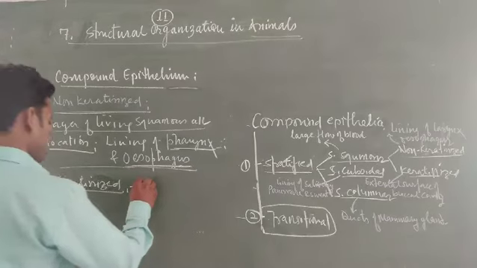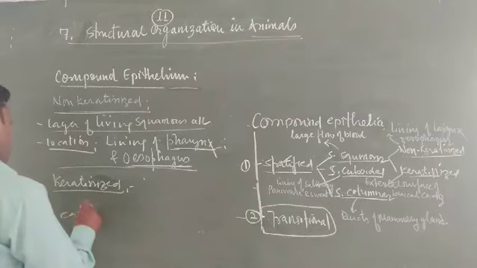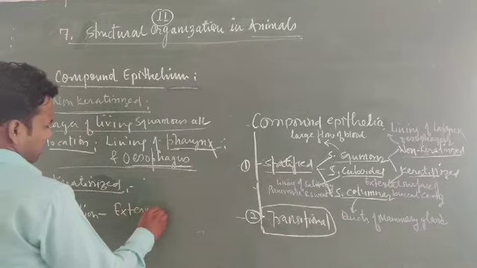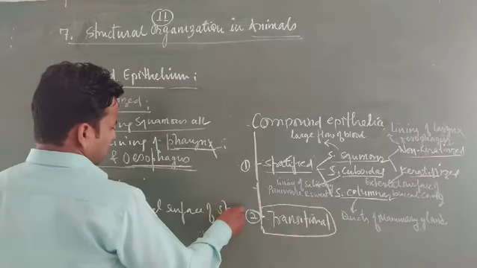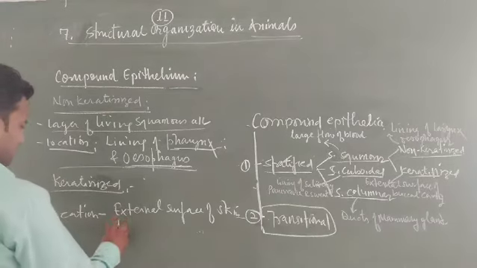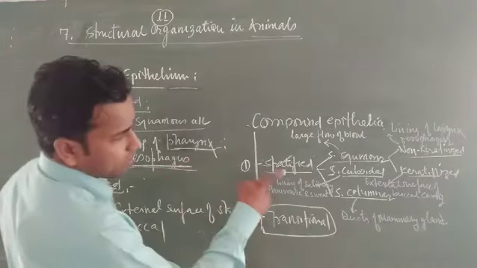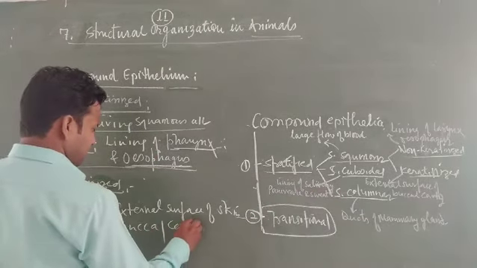It is found on the location of this epithelia. It is found on the external surface of skin, as well as in the buccal cavity, and it is associated with the female reproductive part.